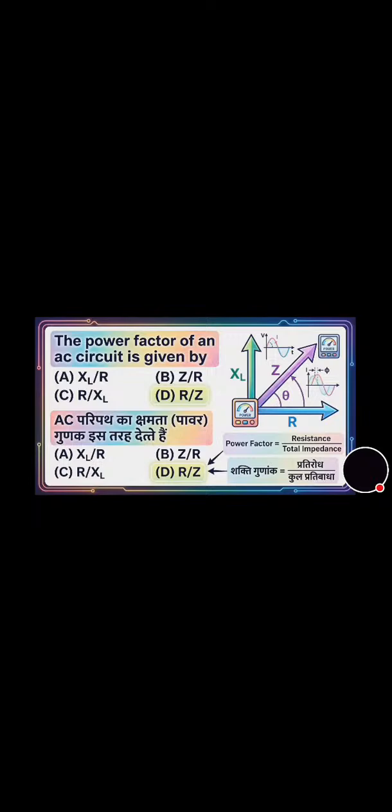Now move towards the next question. The power factor of an AC circuit is given by, option D is correct, that is resistance upon total impedance. Now move to the next question that is on the screen. Area under the daily curve divided by 24 gives what? And its correct answer is option B, that is average load. Now move towards the next question.